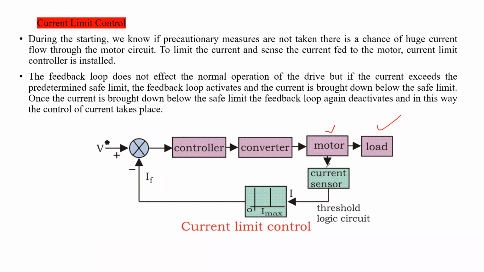Output current कहाँ से measure करते हैं अपन? Which we are giving to the motor, or from the motor circuit. Okay, we are measuring the current from the motor circuit, or which we are sending as supply to the motor. From that circuit also we can measure the current, by using the current sensor.